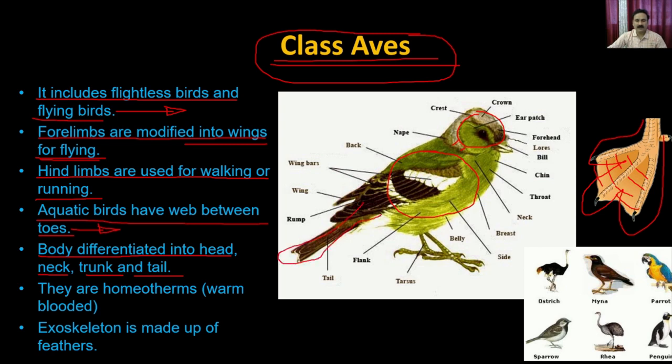So every bird also has a very well developed tail. They are the first animals which are homeotherms, which means they are warm blooded, which means they are going to maintain the body temperature. Normally they maintain a body temperature of 37 degrees Celsius, exactly just like humans.